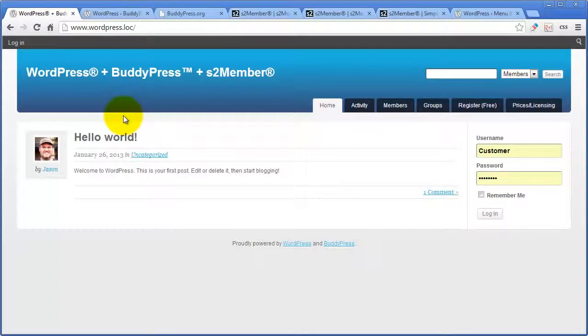And so the questions that I've gotten in the past are about the logistics of setting these two up together to run smoothly, how you configure these two plugins so that everything is running right, and you're future-proofing the site, and you're not going to have any problems. You're not going to be sorry that you set up something a certain way a month down the road. So I'm going to show you that in this video because I've developed kind of my own methodology for how I combine these two plugins together. There's a lot of ways to do it. I'm going to show you the way that I have done it in the past.